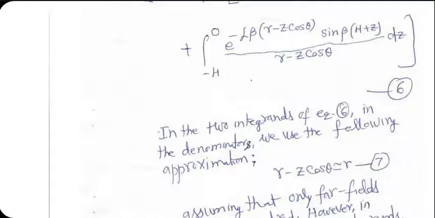I have written it here actually. R minus z cos theta is approximately equal to r, but only in the denominators, not in the numerators.